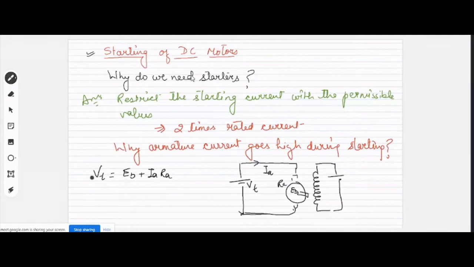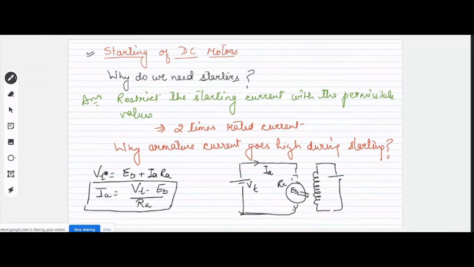So if this is the KVL equation satisfied in this armature circuit, then from here we can determine the current. It will be Vt minus Eb divided by Ra. This will be the expression for the armature current.